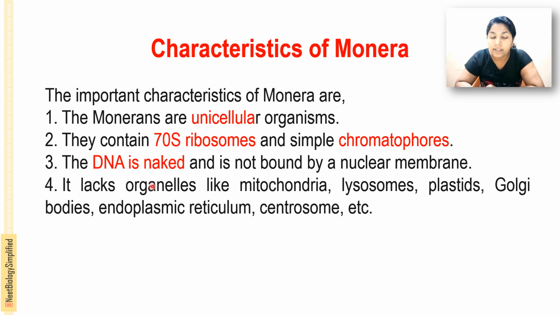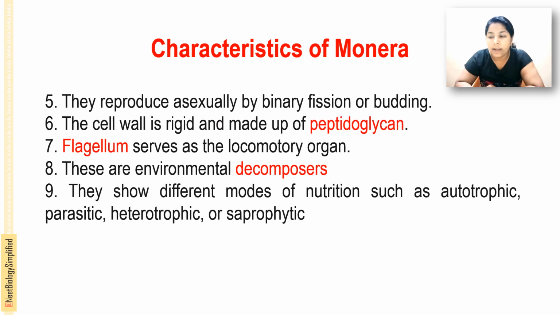These are absent. That is, cell membrane bound organelles are absent in the cytoplasm, but 70S ribosomes and simple chromatophores are present in the cytoplasm of these Monerans. So the important characteristics are: Monerans are unicellular, 70S ribosomes and simple chromatophores are present, the DNA is naked and not bounded by a nuclear membrane, and membrane bound organelles like mitochondria, lysosomes, plastids, Golgi apparatus, endoplasmic reticulum and centrosomes are absent.